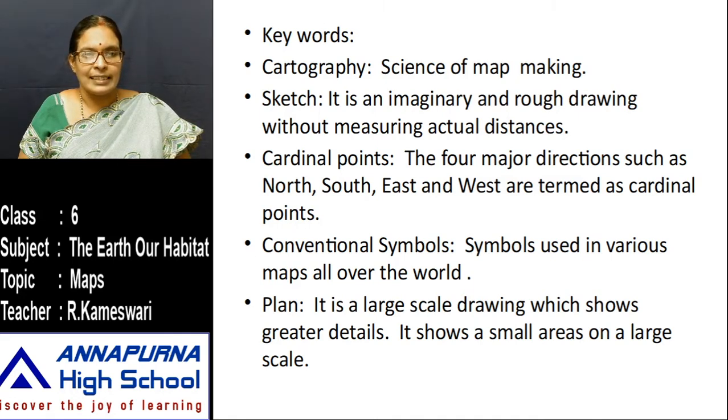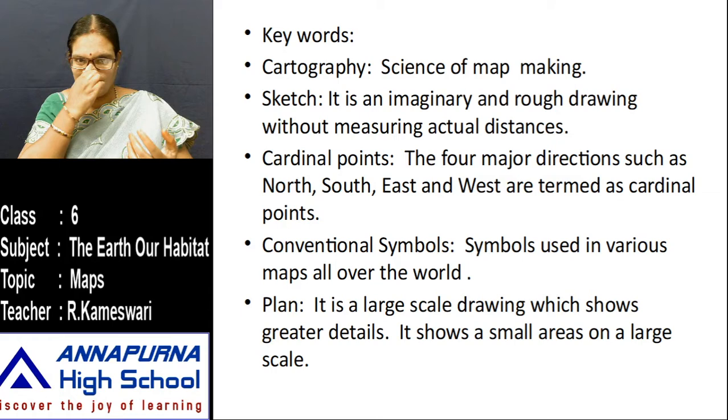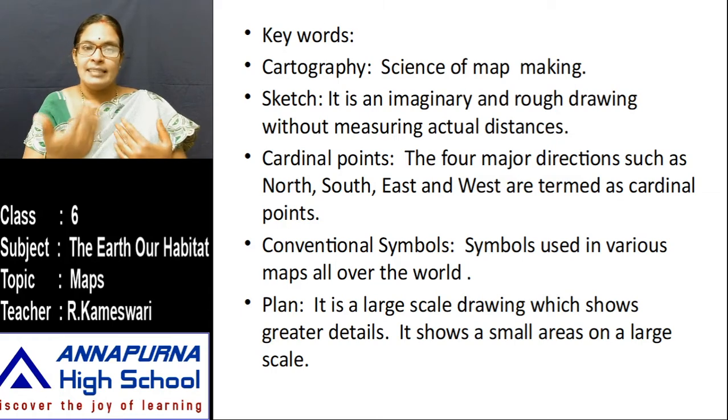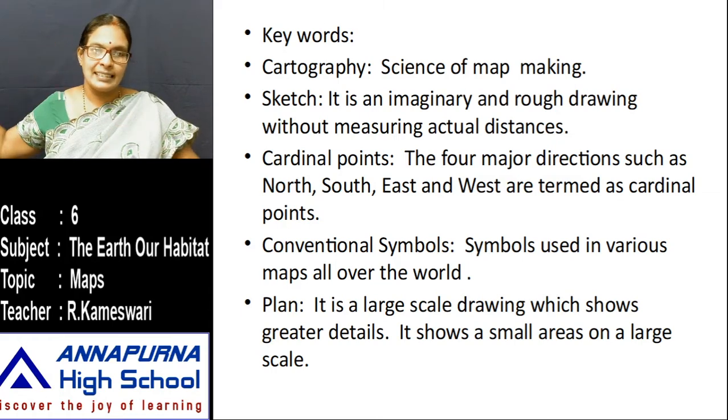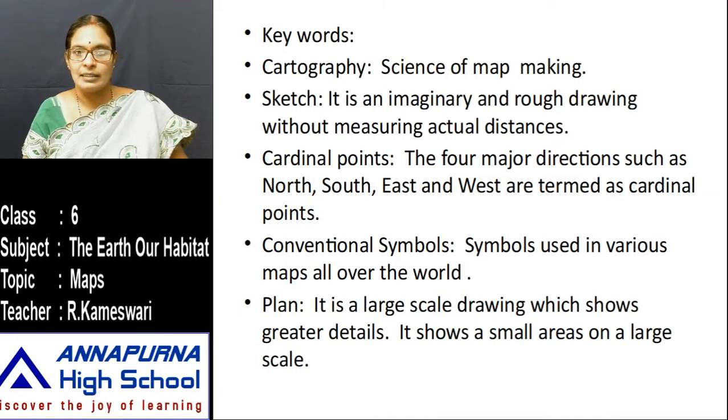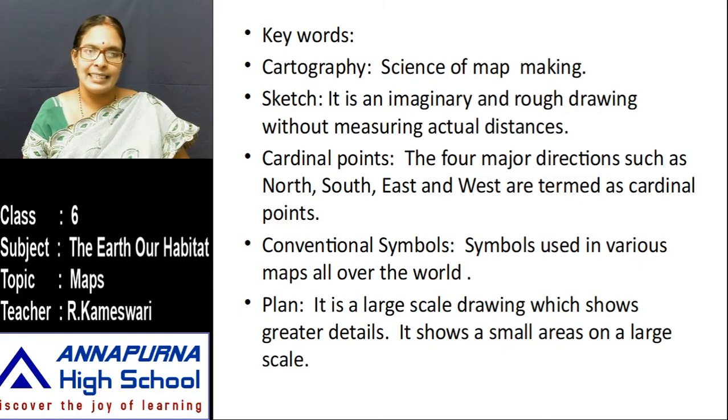Next, cardinal points. Cardinal points means the four major directions, such as north, south, east and west. Okay, these are very important. If you stand facing the sun, on the side where the sun rises, that is the east side. Your back side is west, right hand side is south, and left hand side is north. Okay, you find out the directions like that.